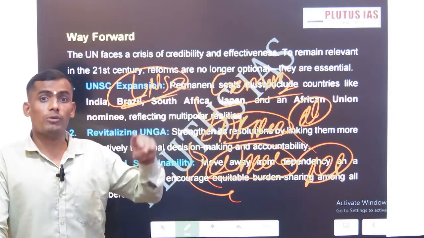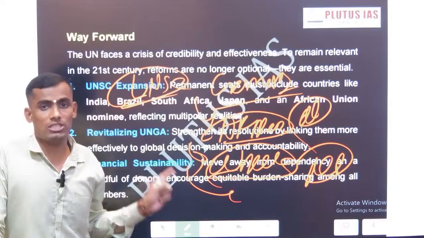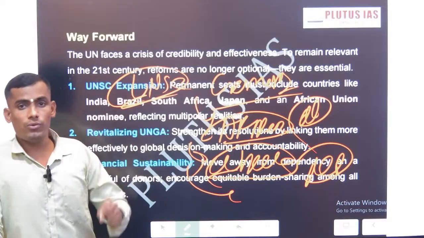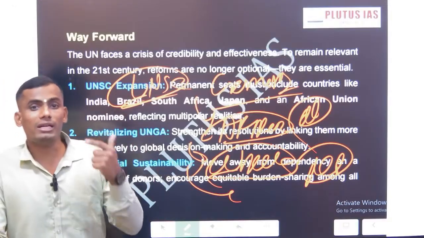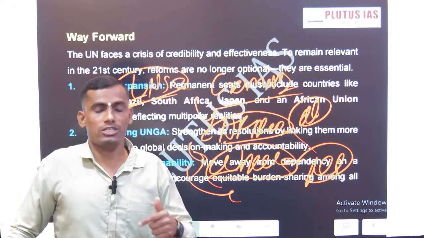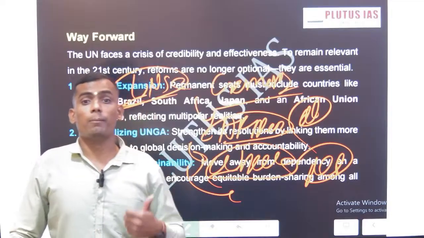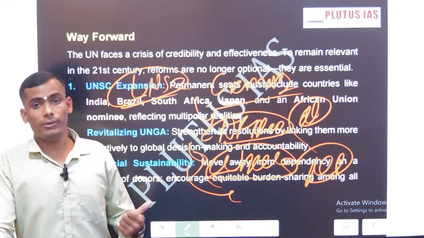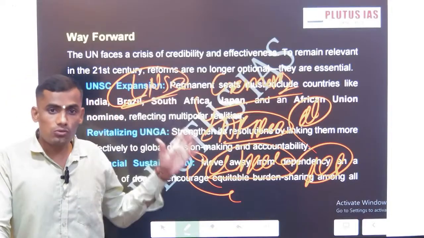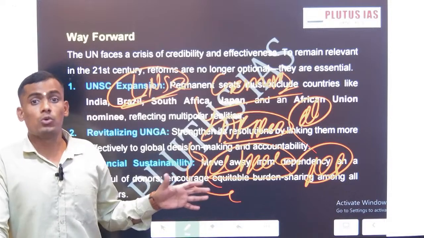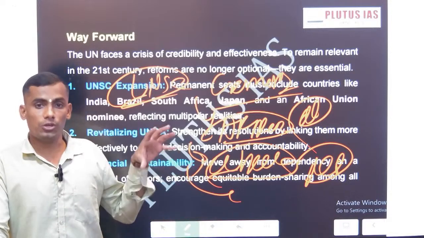This is a dichotomy of the 20th century UN system, and that's why everyone is recommending, particularly countries like India, Japan, and Germany, to reform the UN system to make it more visible, to make it more relevant in the 21st century. So this is one of the recommendations: to expand the membership of UNSC.